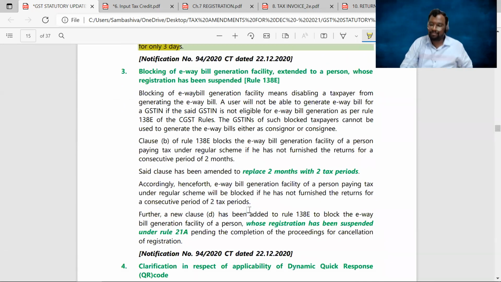The third amendment from this chapter is blocking of the e-way bill generation facility, extended to a person whose registration has been suspended.